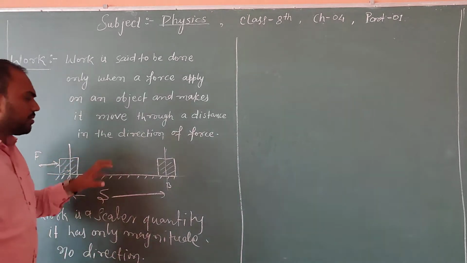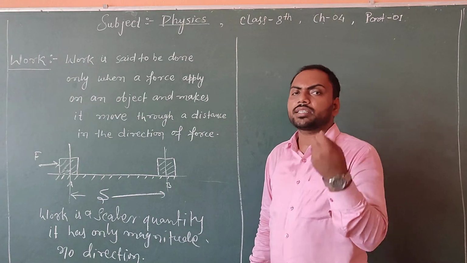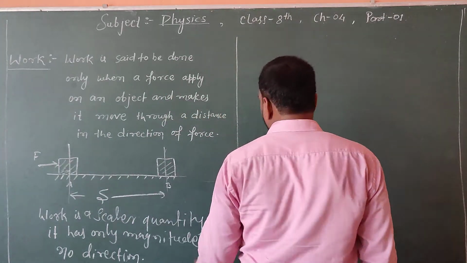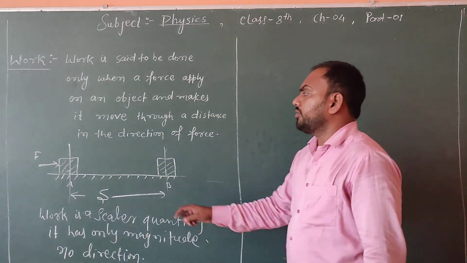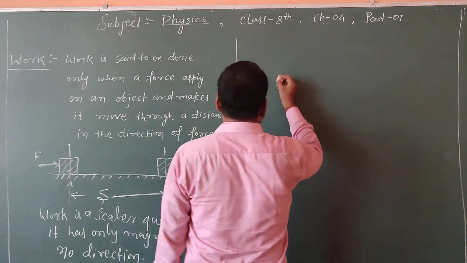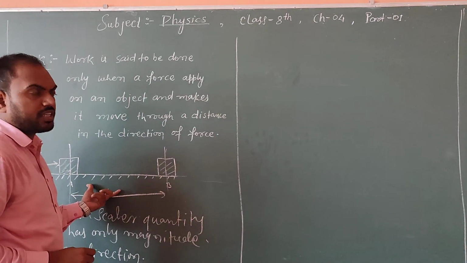Now we are coming to the point of how work is calculated, how work is measured. As we know, work is the product of force and displacement.